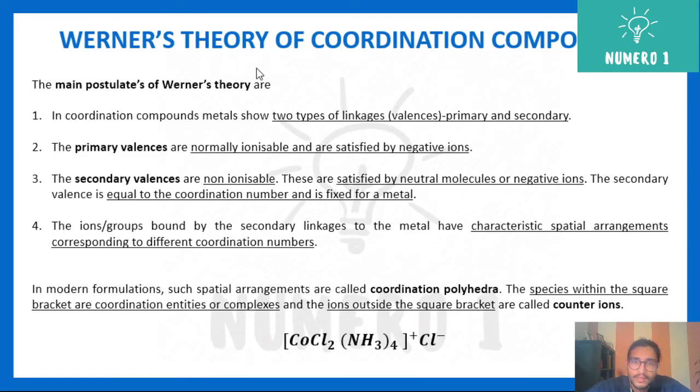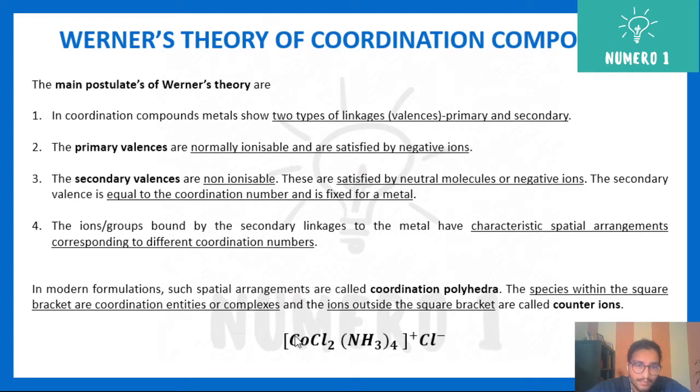Now, Werner was the first person to give a theory on coordination compounds. He gave some postulates. The first postulate is that in coordination compounds, metals show two types of linkage, that is, two types of valencies: primary valency and secondary valency. The primary valencies are normally ionizable and are satisfied by negative ions.